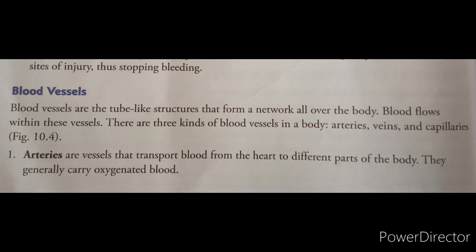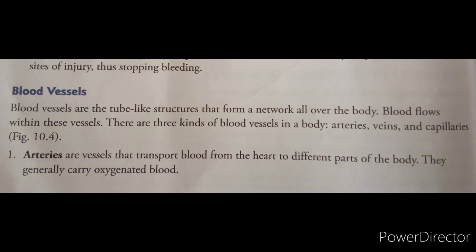Veins are the vessels that carry the blood from different parts of the body to the heart. They carry the blood collected from different parts of the body to the heart. They generally carry the deoxygenated blood. And the third one is the capillaries. Capillaries are the thinnest blood vessels that connect the arteries and veins.